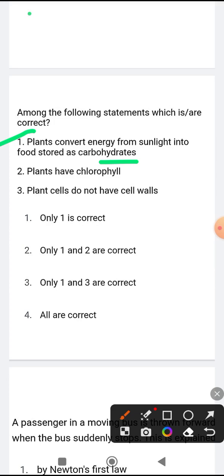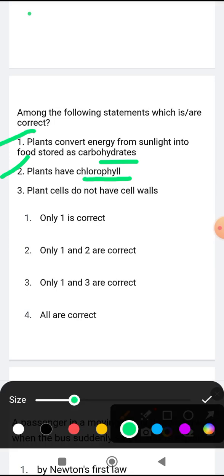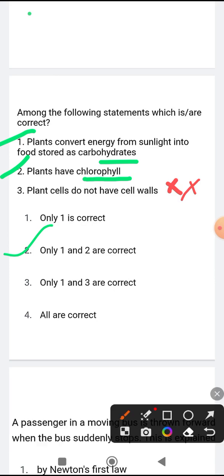Option 2 is plants have chlorophyll. Yes, plants have chlorophyll, just like I have told you in one of my previous questions. Chlorophyll is a pigment which gives the leaf its green color. Chlorophyll is basically a pigment which helps in photosynthesis. So this is also correct. Plant cells do not have cell walls. Look, this option is wrong. So what will be our correct answer? That only 1 and 2 are correct. Okay, so let's move to the next question.